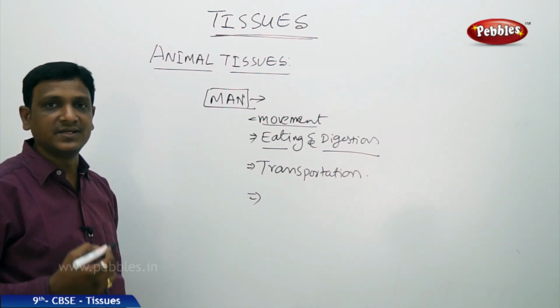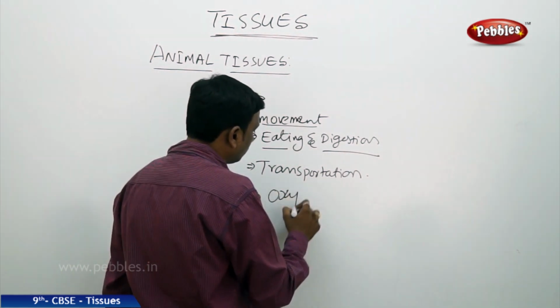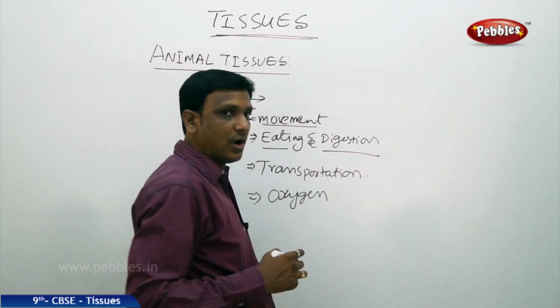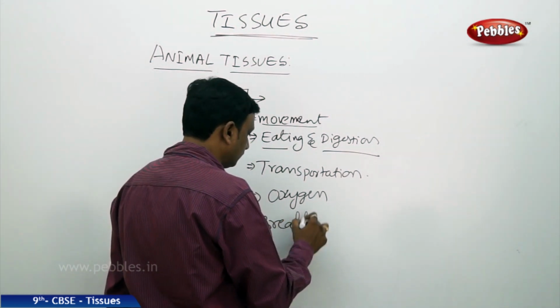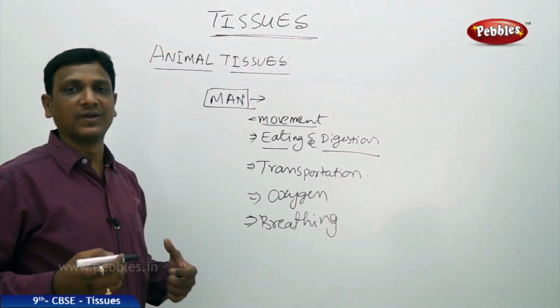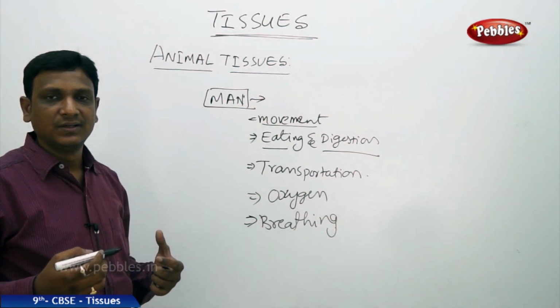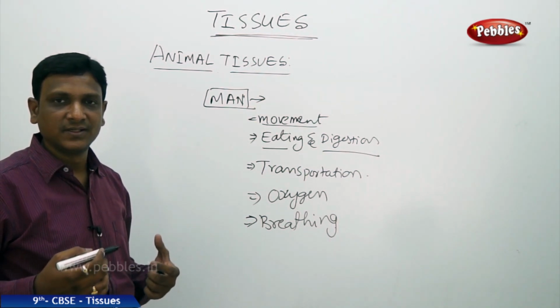The waste has to be excreted out. For the production of energy, oxygen is required. How is oxygen obtained? By breathing. Again, for breathing, you have to move your lungs and ribs. You have to give some movements in your cavity, in your diaphragm.